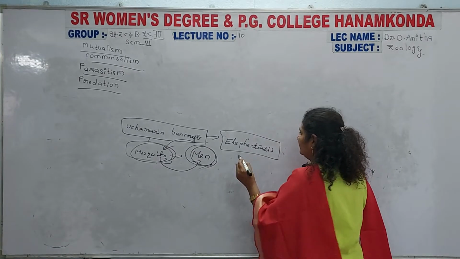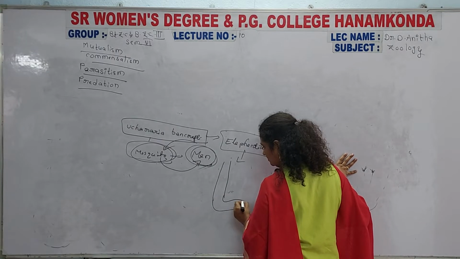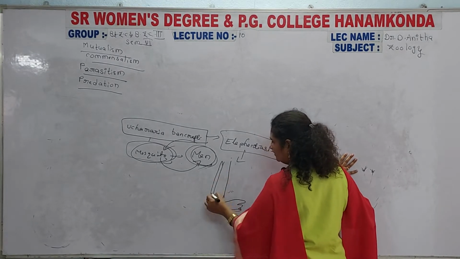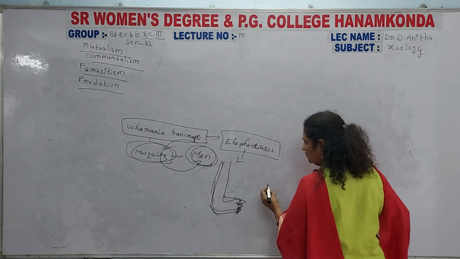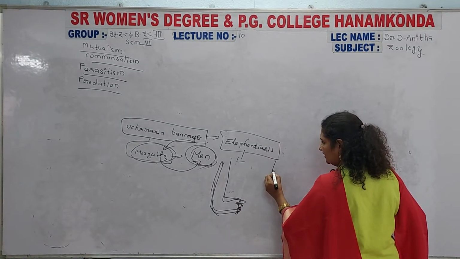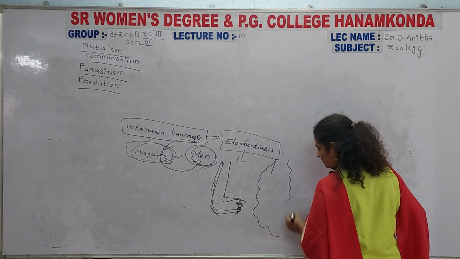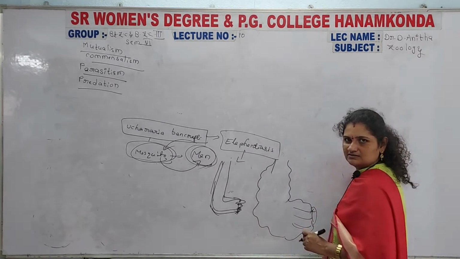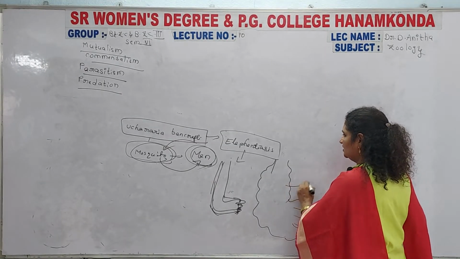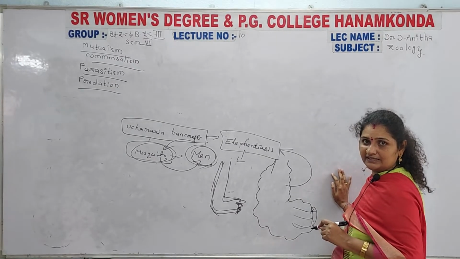Here you can see the normal leg of a human being. But in elephantiasis, the leg becomes like this. The disease is called elephantiasis, or elephant leg.